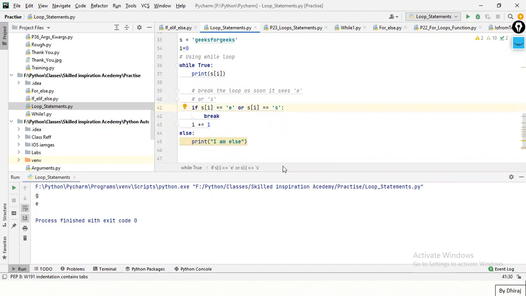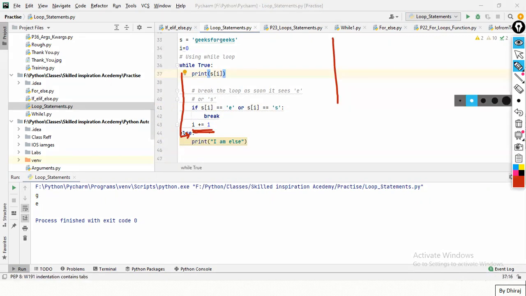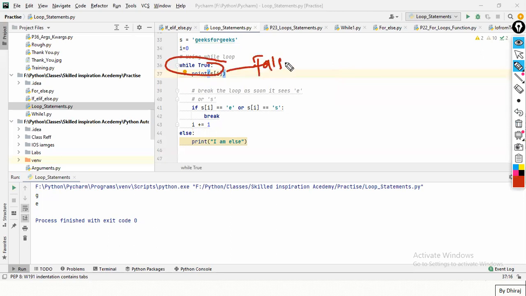See guys, when will the else part execute? When the condition of this while gets false, right? In the earlier scenario we saw that else was running if the condition of the while got false. But right now we are breaking that loop. We don't want to run the while up to the end of this string.